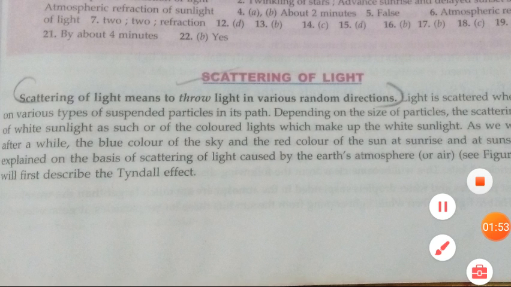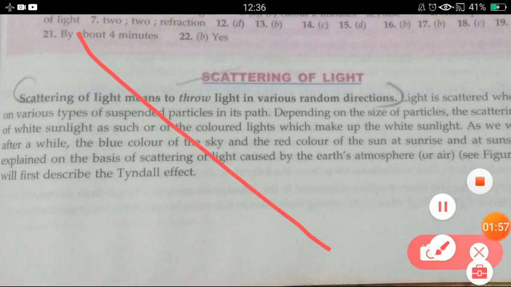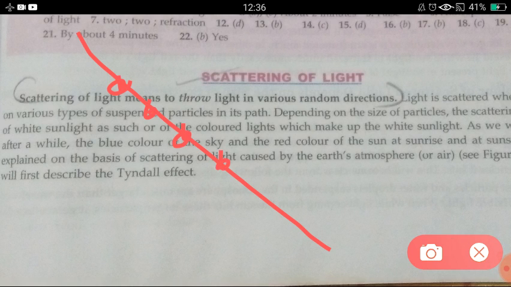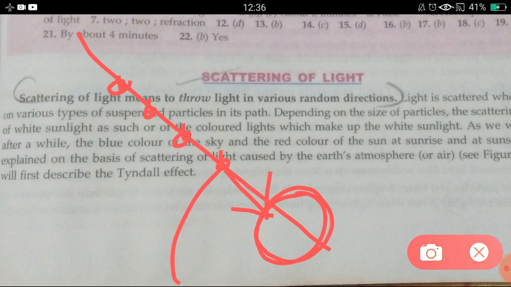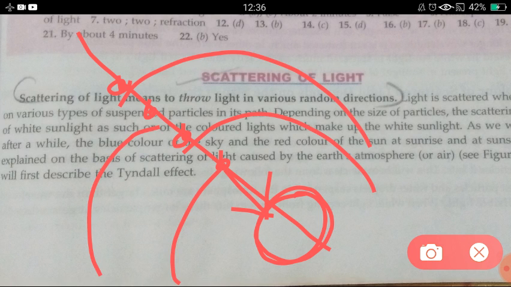Suppose a light ray is coming, with small bundles of energy in it. If they collide with an obstacle in their path, they scatter in different directions. That is called scattering of light.